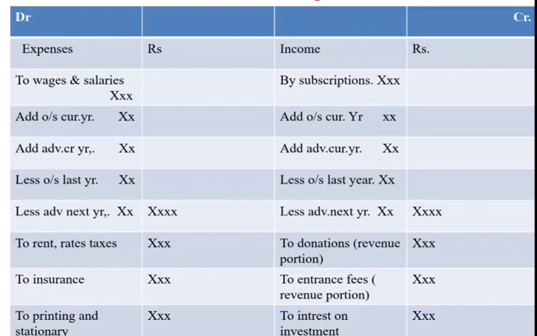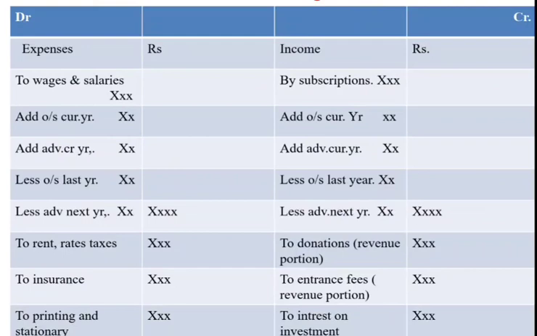To this, any outstanding subscriptions for the current year have to be added. We should also add advance received in the last year as subscriptions to the current year because it pertains to this year. Then the outstanding subscriptions which we have received from the last year, or the advance which we have received for the next year, all such outstanding and advance received have to be deducted.